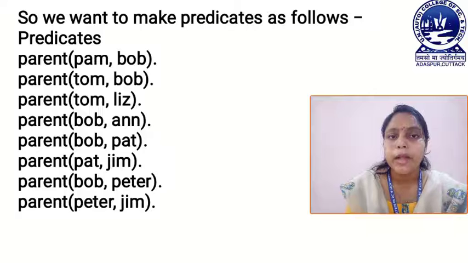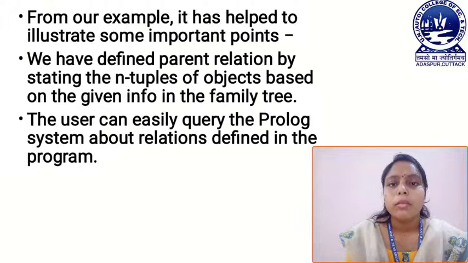Next one, parent Pat Jim, that means Pat is the parent of Jim. Then next one is parent Bob Peter, which means here Bob is the parent of Peter. The next one, parent Peter Jim, that means here Peter is the parent of Jim. These are the different facts of our family relationship. From our example, it has helped to illustrate some important points. Now look at these points. First one is, we have defined parent relation by stating the n-tuple of objects based on the given information in the family tree.